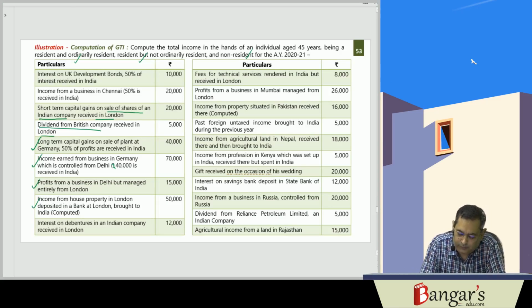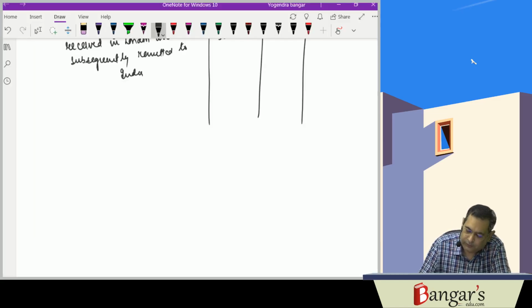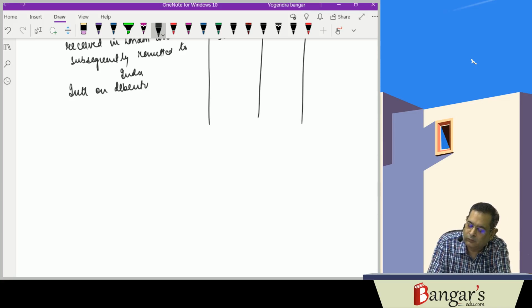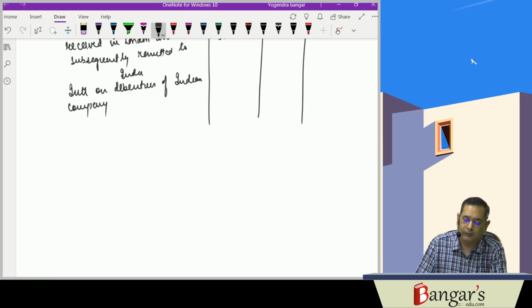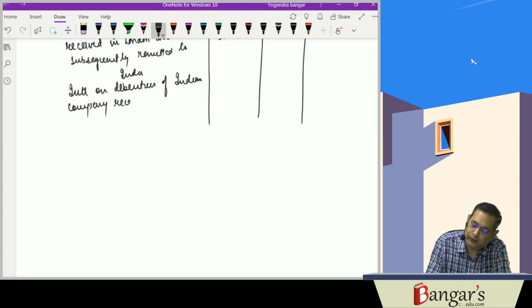Next is interest on debentures of an Indian company received in London. Since the income accrues and arises in India, therefore it will be taxable in India in all the three cases.